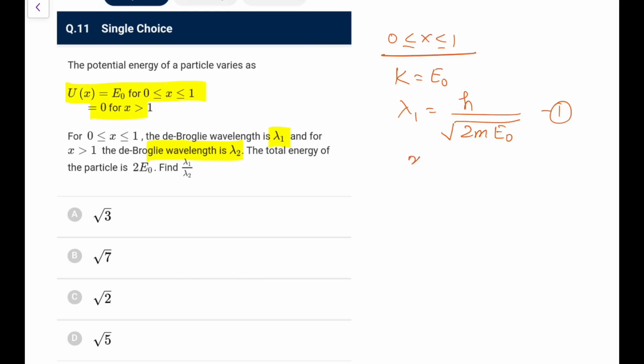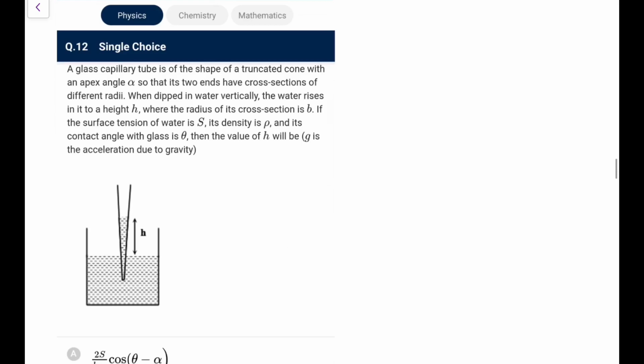Now for x greater than 1, U is 0, that means kinetic energy is equal to 2 E naught. So lambda 2 will become, directly I can say, lambda 1 by root 2. There is no choice in it. So lambda 1 by lambda 2 is root 2. So the question looks fancy, but it's an easy one.